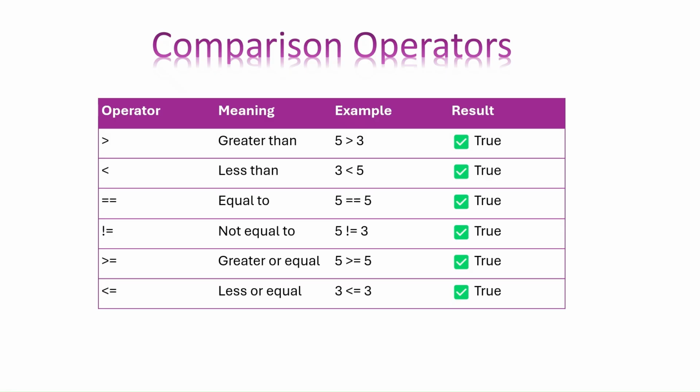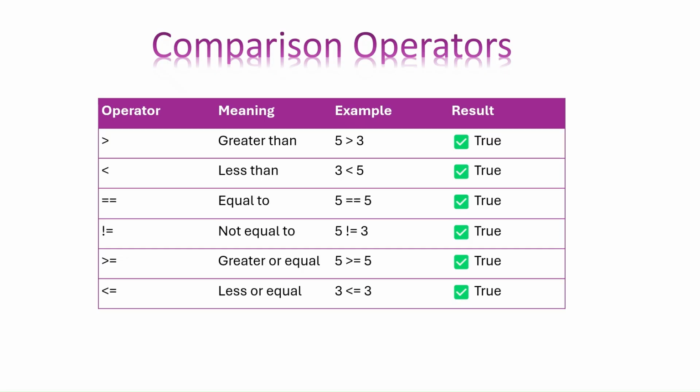5 is not greater than 5, but it is equal to 5. Now, 3 is not less than 3, but it is equal to 3. These are the comparison operators.